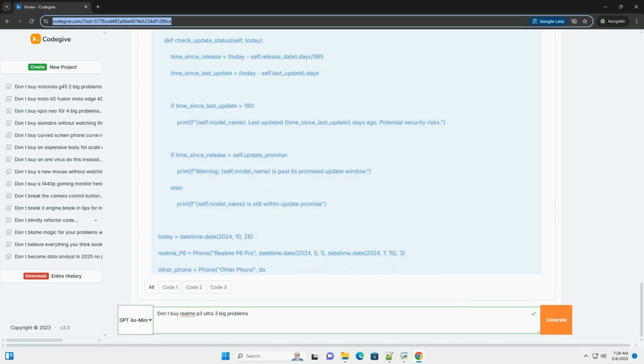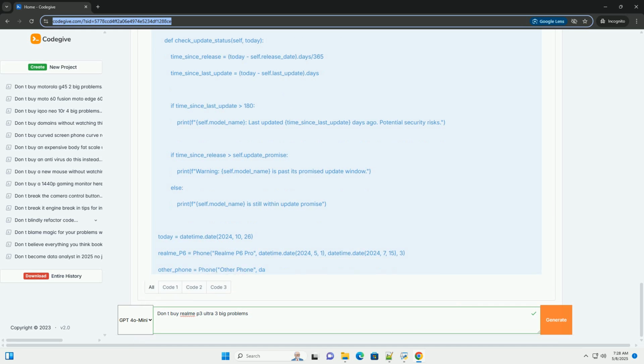Chipset: the specific chipset used in the Realme P6 Pro, for example MediaTek Dimensity or Snapdragon, will influence its thermal performance. Some chipsets are known to be more prone to overheating than others. Cooling system: the phone's internal cooling system, such as heat pipes and vapor chambers, plays a crucial role in dissipating heat. Inadequate cooling can lead to overheating even with a relatively efficient chipset.